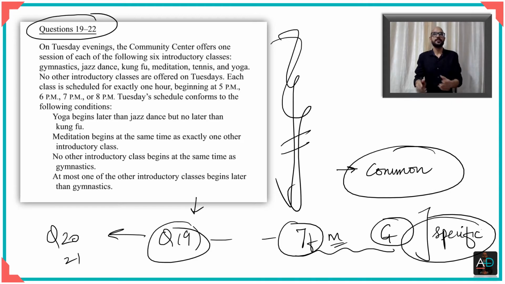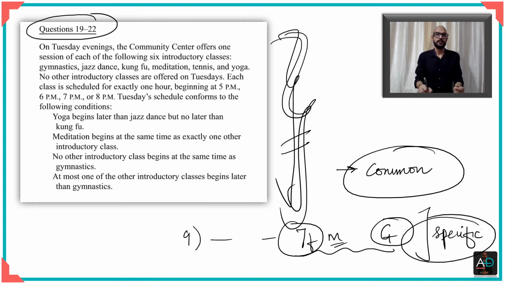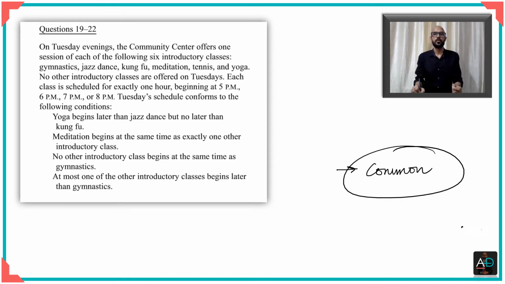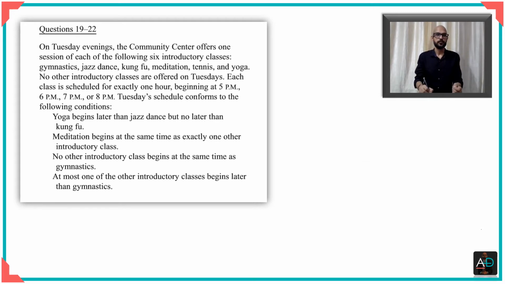Therefore, we first make some sense of these common directions, get an idea, condense it in our head in some way so that we have a certain sense of what the common directions are, and then we attempt the questions one by one. Alright, so take a moment and read this by yourself. Try to tabulate it in some manner. Try to get a couple of figures and a couple of diagrams or a couple of flowcharts that encapsulate what you learn from here, and take a moment, take 2 minutes if you should, and then we'll proceed with this together.